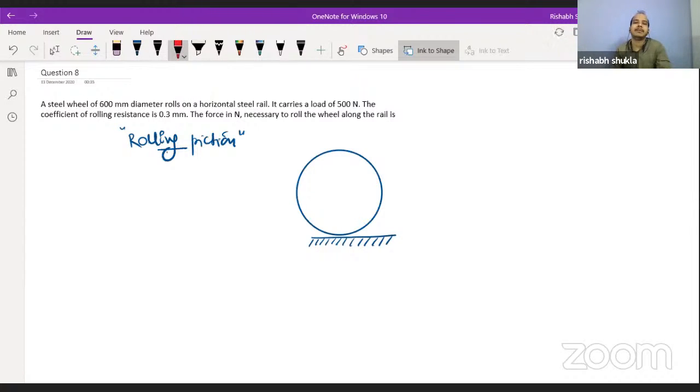Okay, in the simplest way the question can be asked is like this: what is the amount of force which is required by a body to roll?